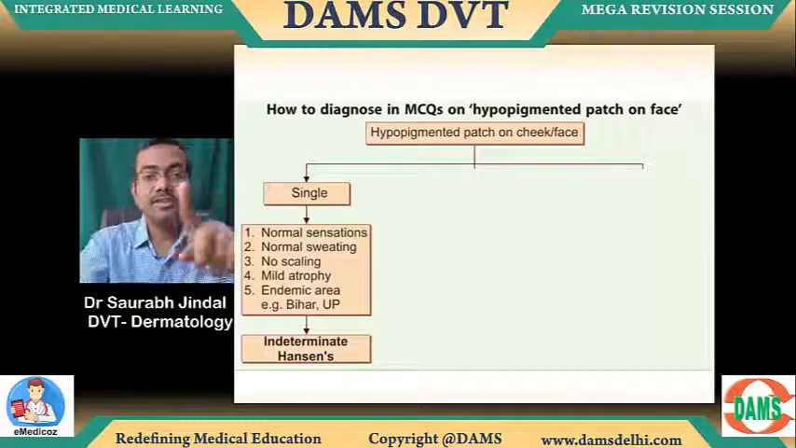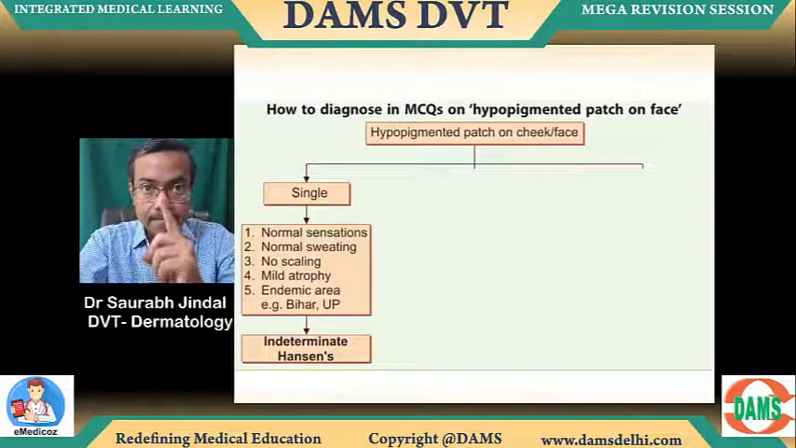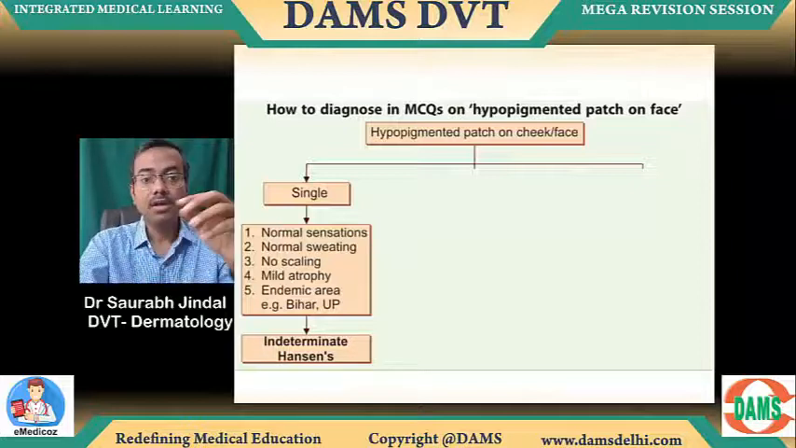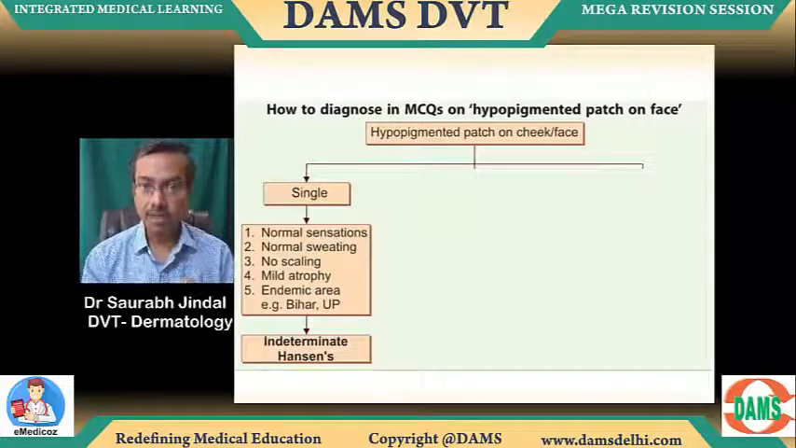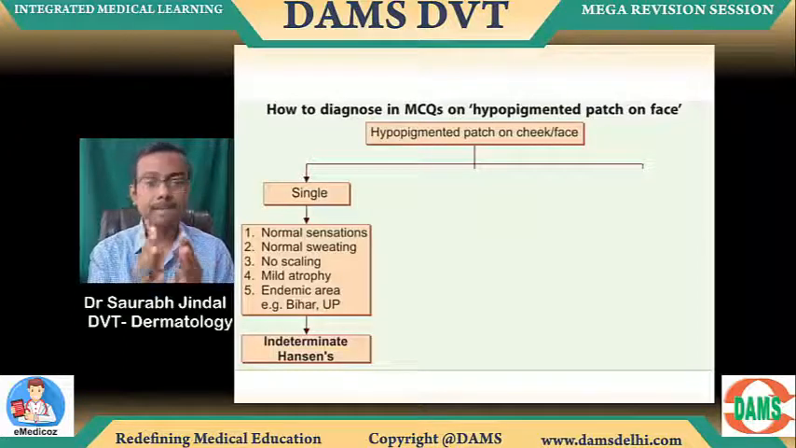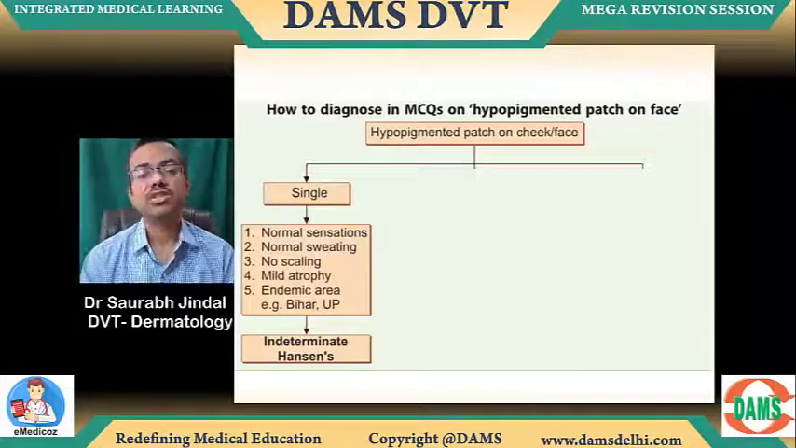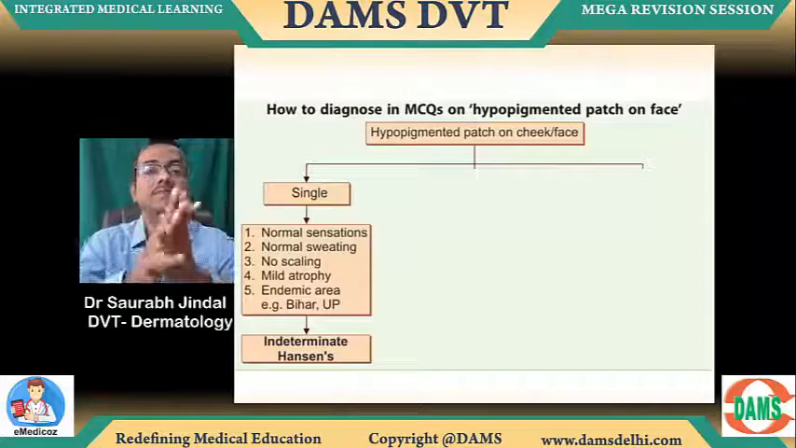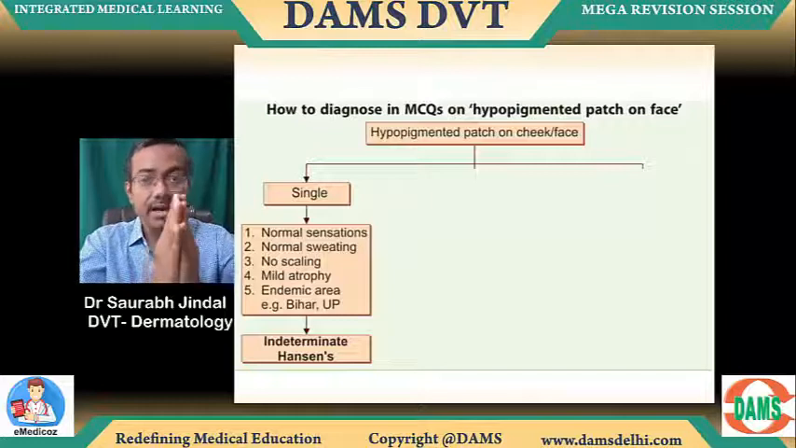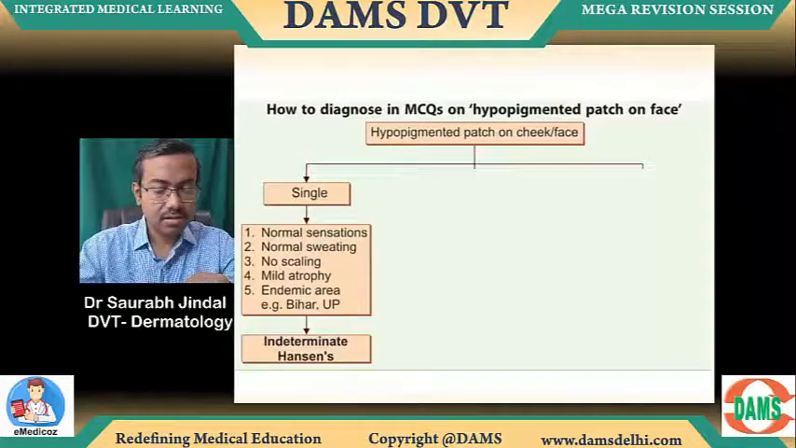Now just look at this. If it's a single lesion, sensations are normal, sweating is normal, mild, no scaling, some atrophy, okay, and some endemic area mentioned, which is Bihar, UP. It's going to be indeterminate Hansen. Indeterminate Hansen. Okay, clear cut disease diagnosis.